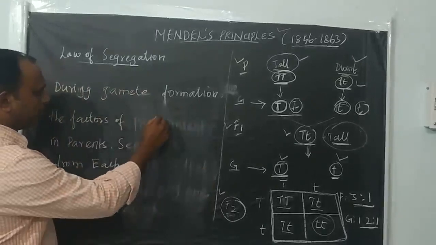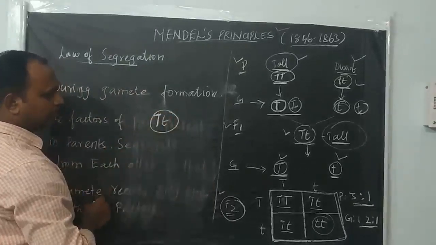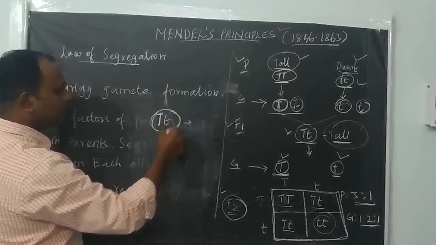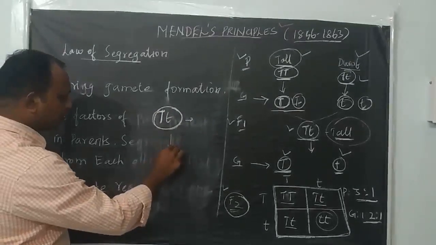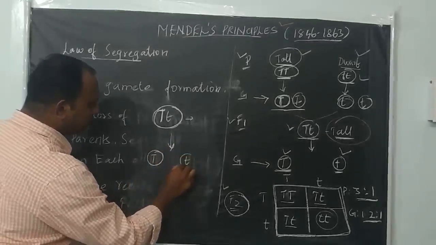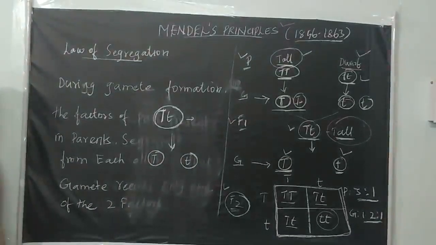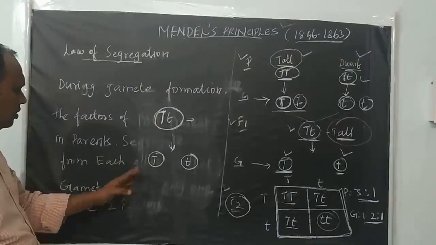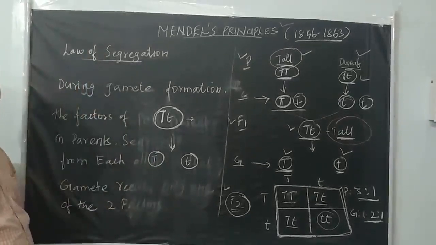Capital T, small t is there. This is one parent organism, a heterozygous parent, because the factors for the particular characteristic are dissimilar pairs. During gametic formation it produces two kinds of gametes: one gamete with capital T, another gamete with small t. All the gametes have only one allele, so the alleles segregate from each other independently. This is given in the law of segregation.